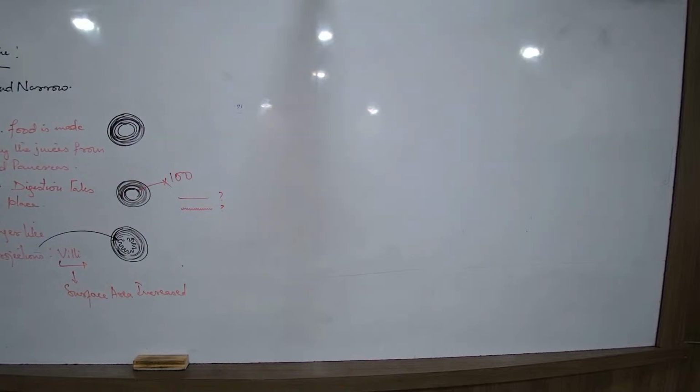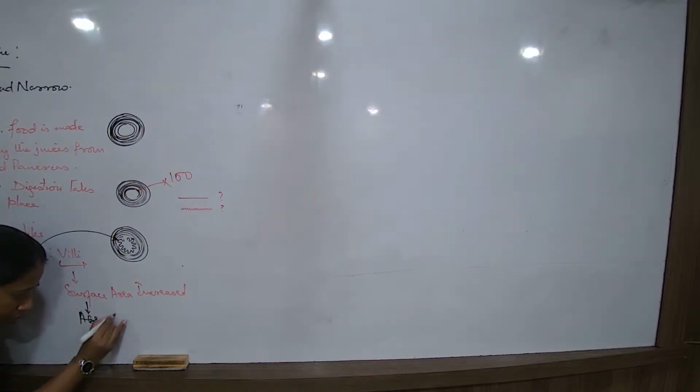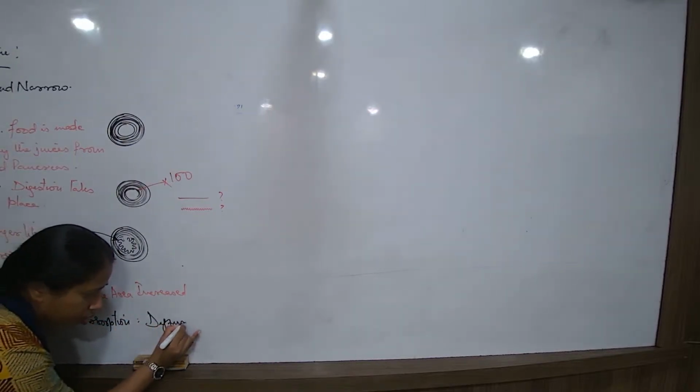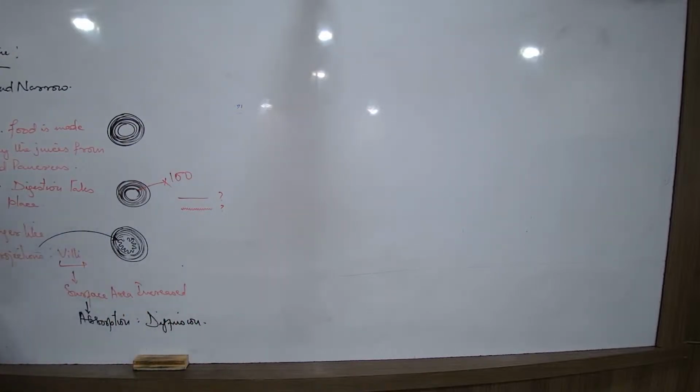But why is it necessary for the surface area to be increased 100 times? So that a process known as absorption can happen. And what is absorption? Nothing but diffusion. Let me come again. What am I saying?